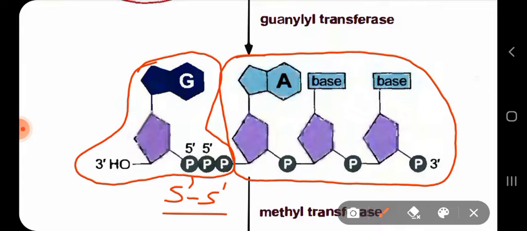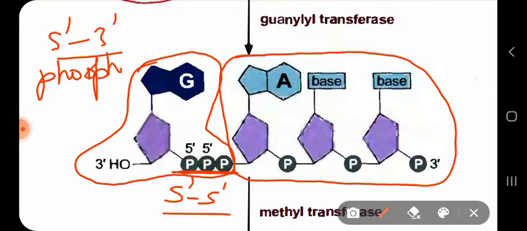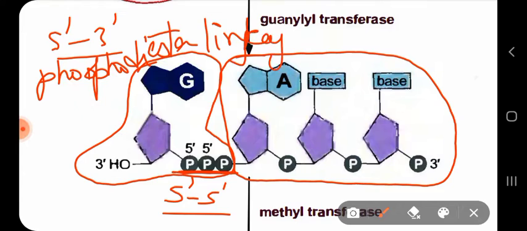and is attached through a 5 prime 5 prime linkage, which is an unusual linkage involving 3 phosphates. Well, 5 prime 3 prime linkage we have seen, that type of linkage is called a phosphodiester linkage or phosphodiester bond you can say.